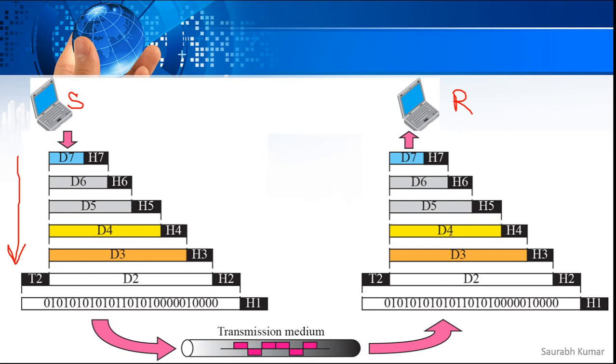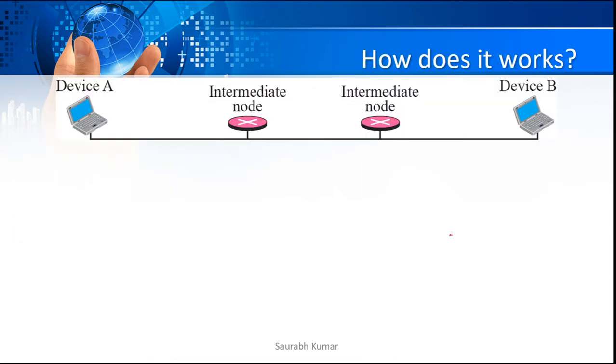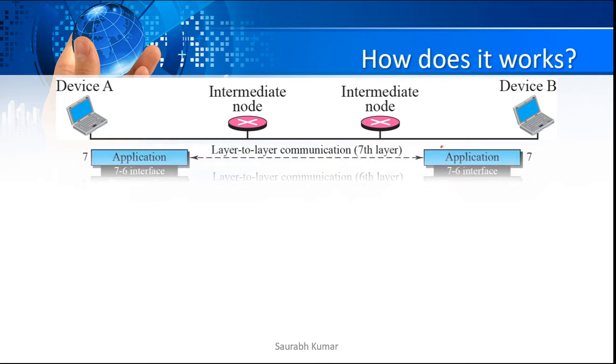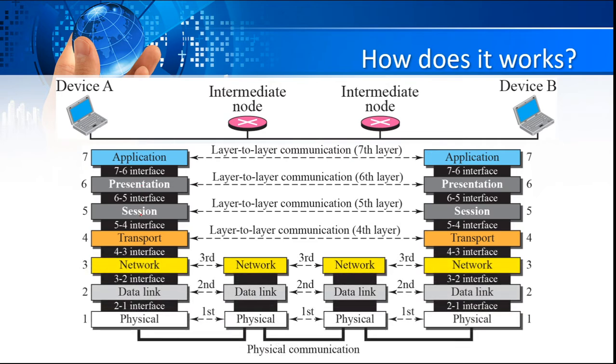Let's have some more detail on how the data is going to be transferred here. Let's take an example where we have two devices maybe sitting on different networks. To make them connect, obviously we are going to use an intermediate node, maybe a router. If you have a router there and your network is in such a format, how is the data going to travel using the OSI reference model? Our computer is going to follow all 7 layers here. So the data will pass through layer 7, then 6, 5, 4, 3, 2, and 1.